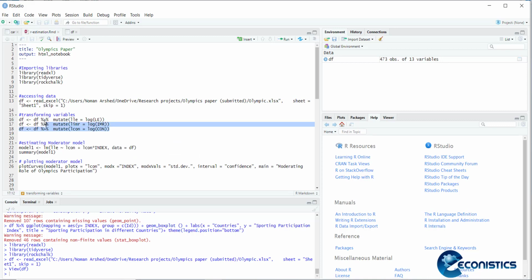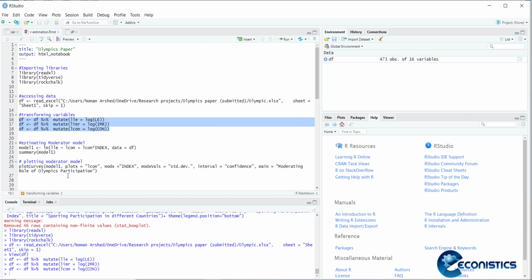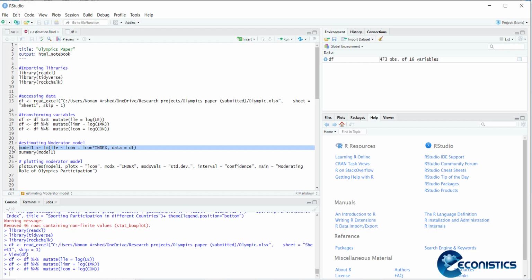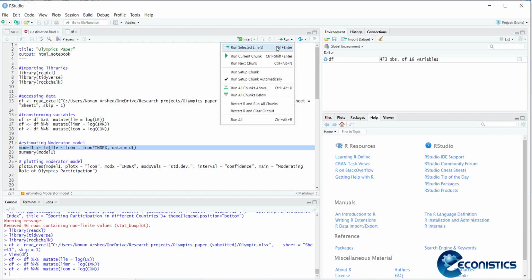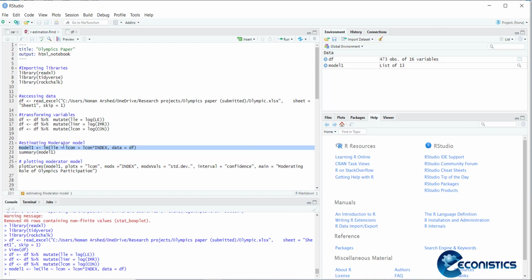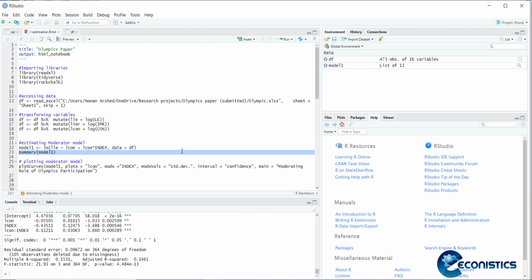First of all, I am converting these variables into natural log form because the units are different. I am converting into natural log, so they are normalized and the units are homogeneous. Okay, so I'm running a regression, which you already learned how to do in our studio. The model 1 equals linear model life expectancy equal to consumption plus consumption into index. If I execute this, it will estimate a model and store it in model 1. If I do the summary, let's see how it is shown here.